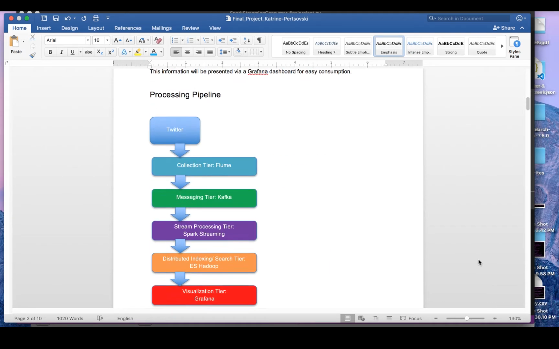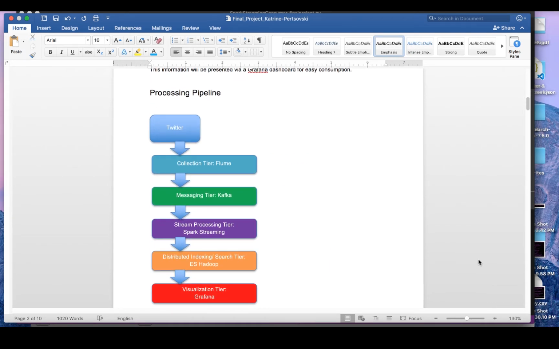My big data processing pipeline looked like this. My big data source was Twitter, as I mentioned before. It was followed by a collection tier implemented in Flume. Then came a messaging tier done in Kafka. After that, I created a stream processing tier using Spark Streaming. Then, I created a distributed indexing/search tier in ES Hadoop. And finally, I implemented a visualization tier using the Grafana dashboard.